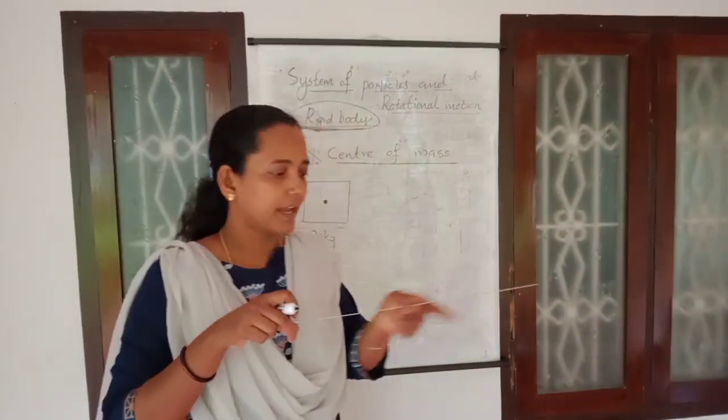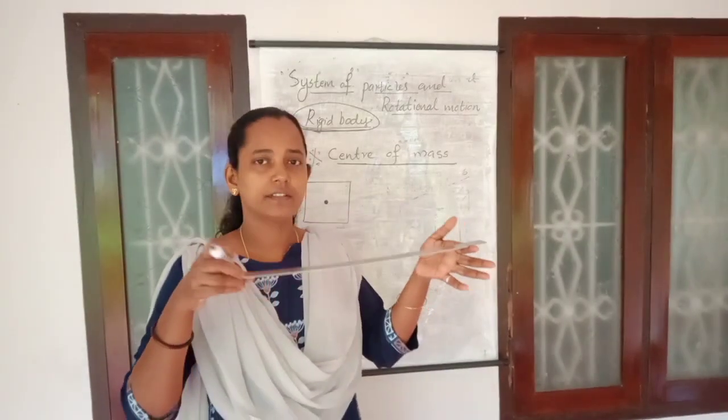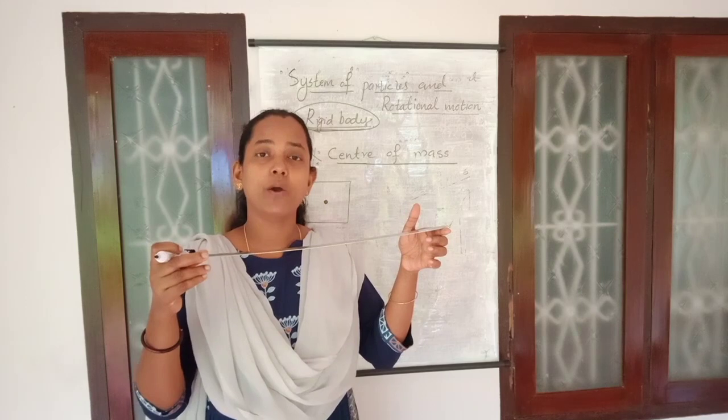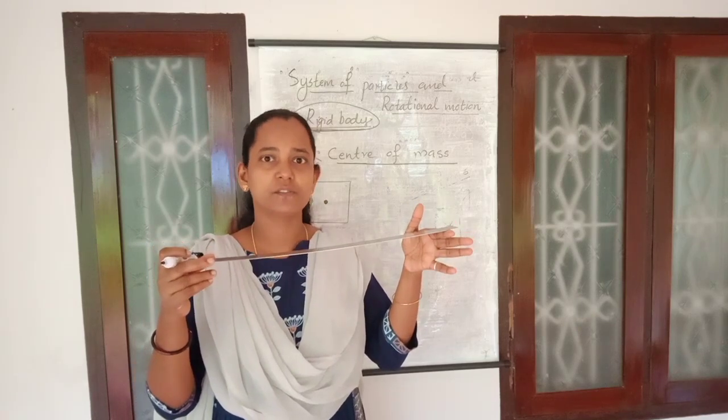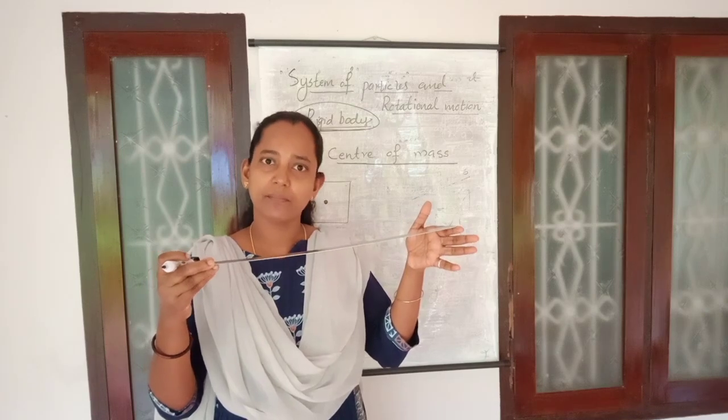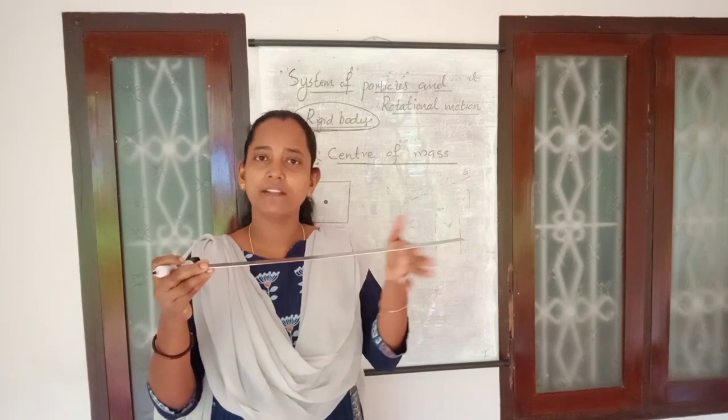And this is a scale, and we know that this is an extended body which is made up of a number of particles. There will be a homogeneous distribution of the mass on this body. So whenever there is a homogeneous distribution of the mass, the center of mass of that body will be at the midpoint.